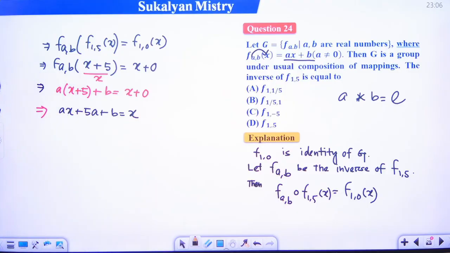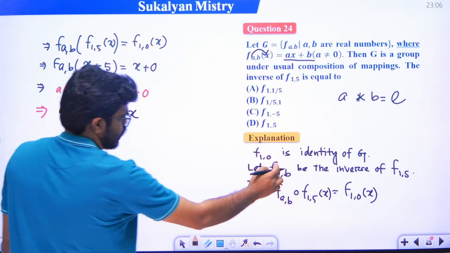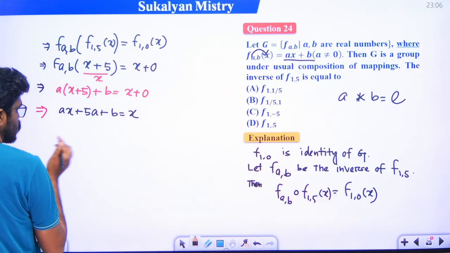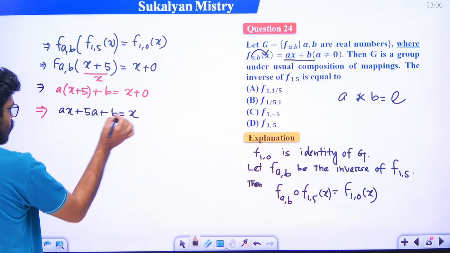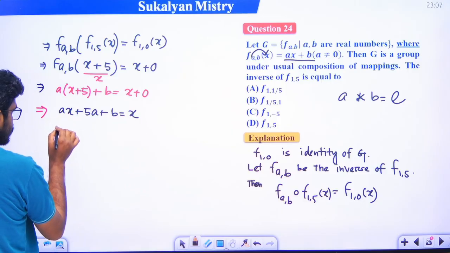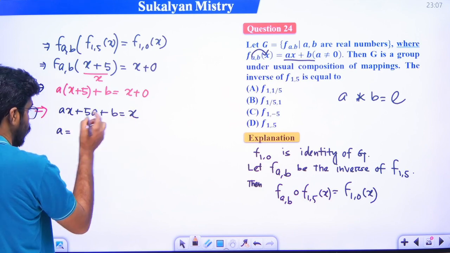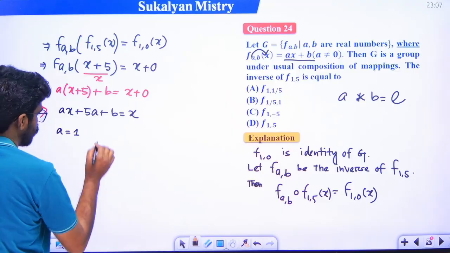We have to find the values of a and b. What is the coefficient of x? On the left hand side the coefficient of x is a, and on the right hand side the coefficient of x is 1. So a is equal to 1.